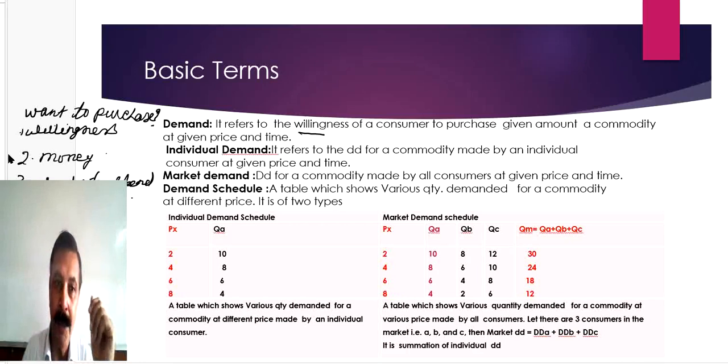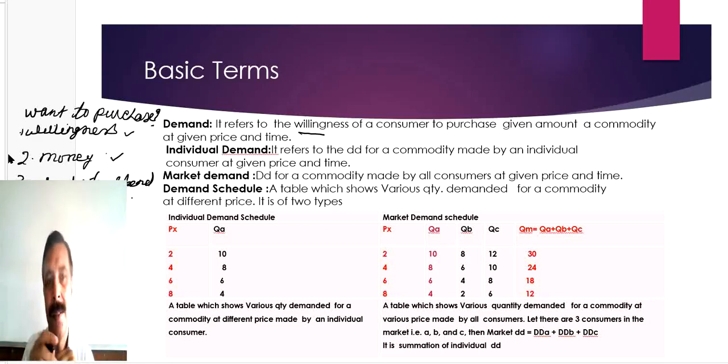Want to drink Pepsi, willingness is there. He also has 50 rupees in his pocket. Means second component is there. But he thinks that Mohan should purchase Pepsi for me.